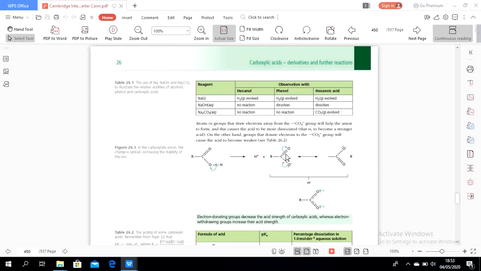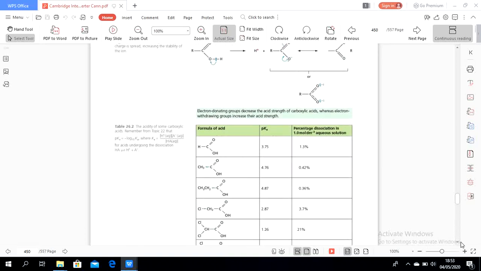But the presence of two electron withdrawing groups makes the anion stronger, which overcomes the positive charge of the carbon. That makes the negative charge spread over the structure of the carboxylic acid.